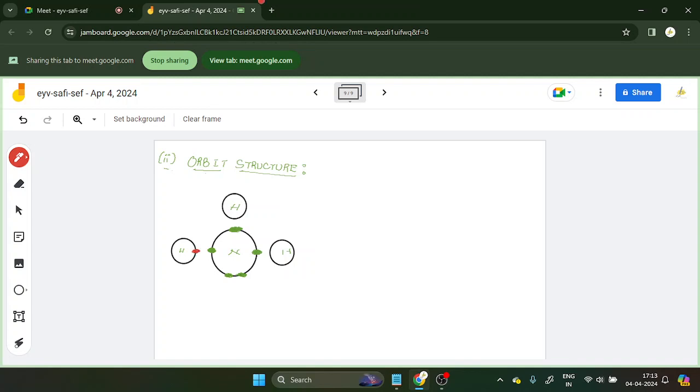And 1 here, and 1 here, and 1 here. Clear? NH3. So this is N, and then it will be like this. This is going to be N bonded to the H atoms.